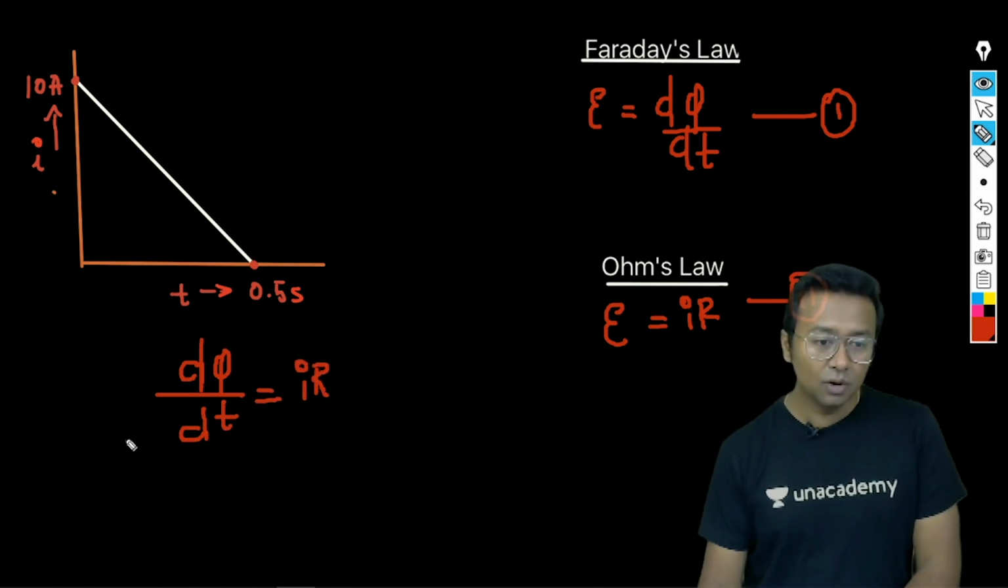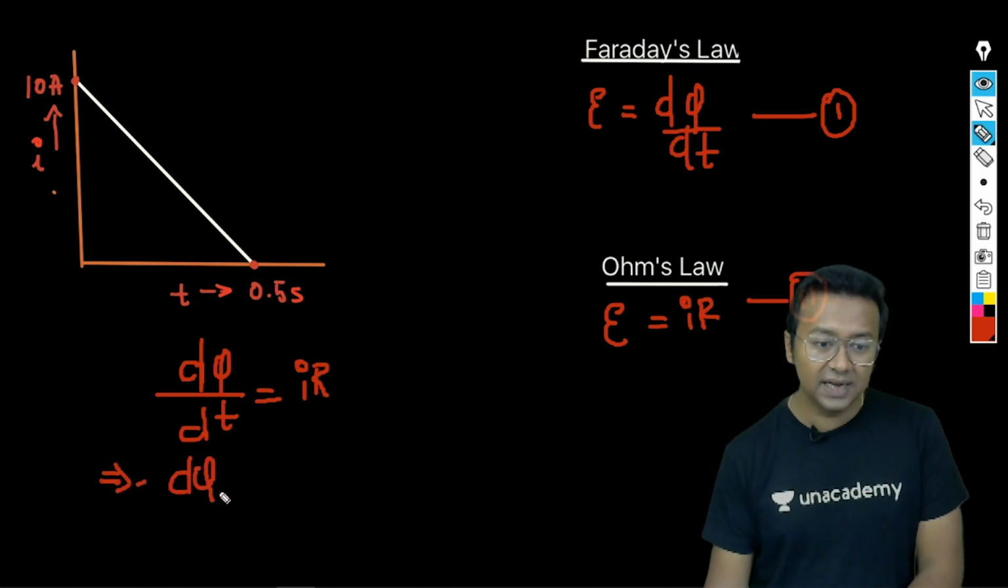Now we can play around with this equation. We will get the value of d phi as equal to IR into dt.